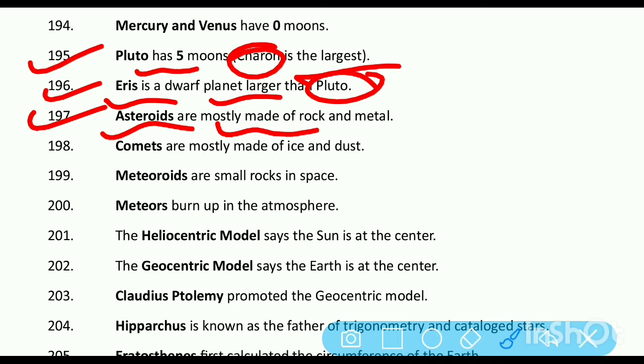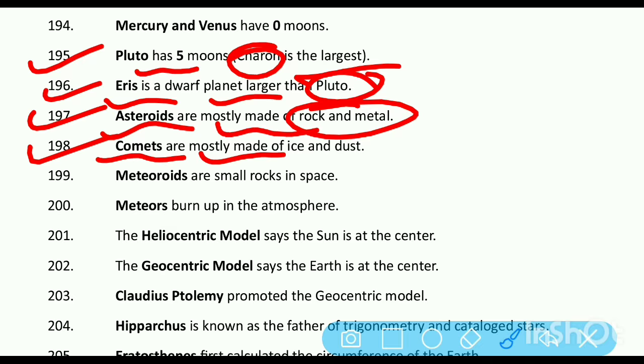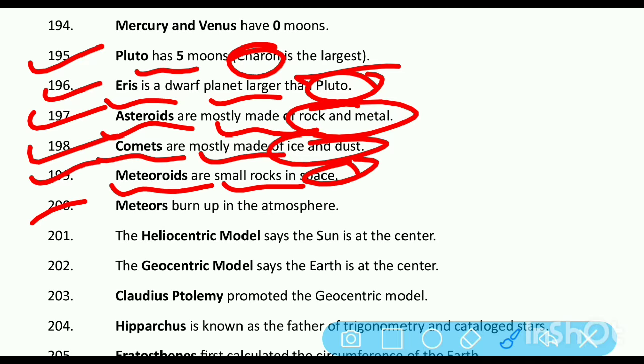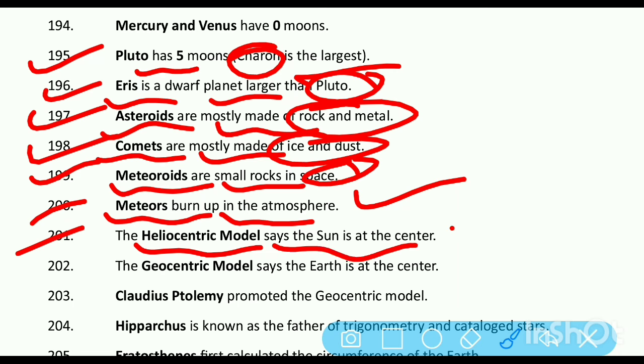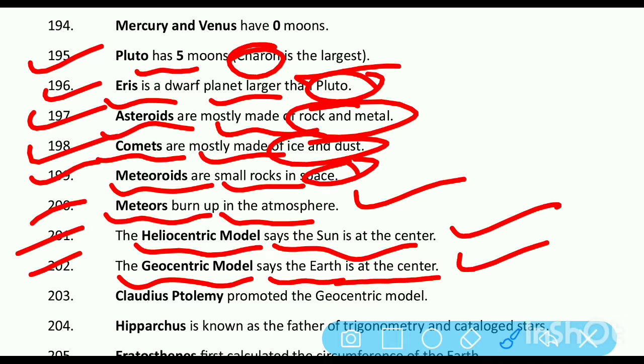Asteroids are mostly made of rock and metal. Comets are mostly made of ice and dust. Meteoroids are small rocks in space. Meteors burn up in the atmosphere. The heliocentric model says that the Sun is at the center. The geocentric model says that the Earth is at the center. Claudius Ptolemy promoted the geocentric model.